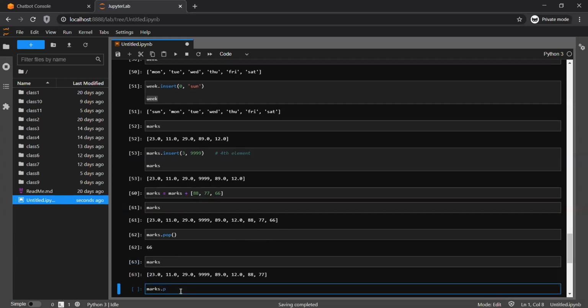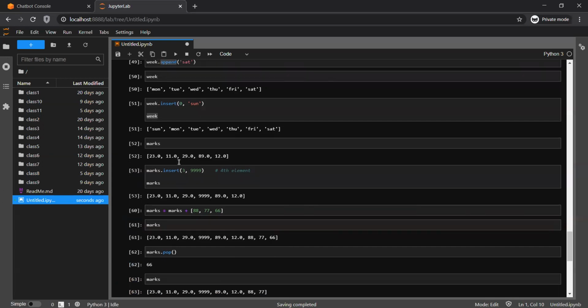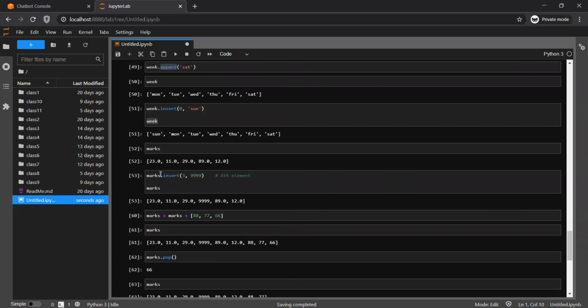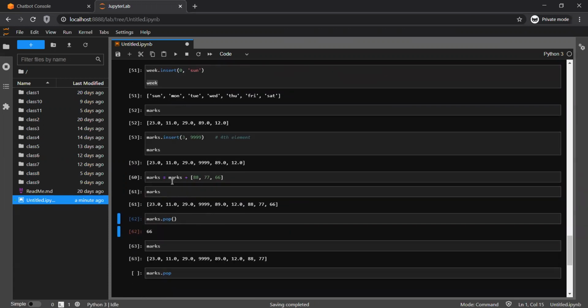So in this case, you don't have to do marks equal to marks dot pop. No. So here, what's happening? If the method is used with the dot operator, like marks dot insert or marks dot pop, that is going to modify the list. This other way is not going to modify it.